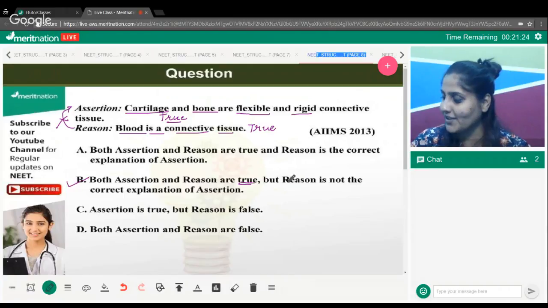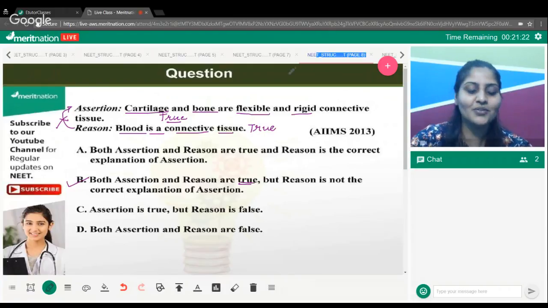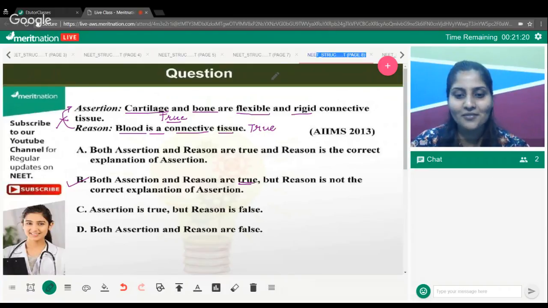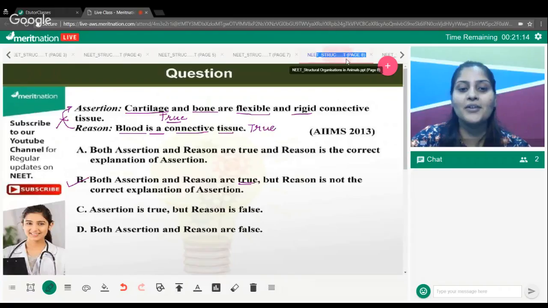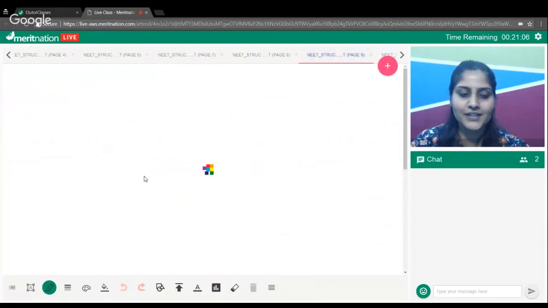Such a fun question it was, isn't it? This is one of the types of pattern that you get when you are giving the AIIMS examination. Okay, very good. So I guess this is understandable to you guys. Moving on to the next question now.